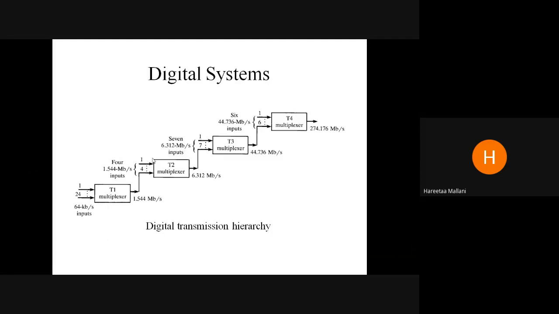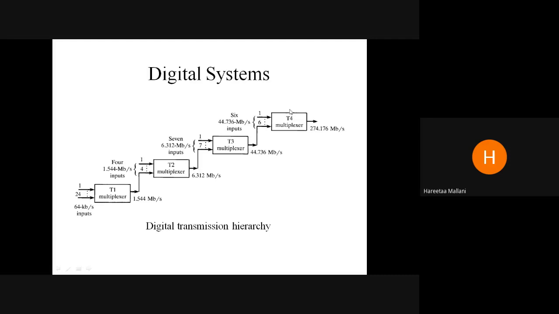So you can see here, after that, again we are using a multiplexer at level T2. 4 signals at a speed of 1.544 megabits per second. The output we have generated is 6.312 megabits per second. Speed has again changed. Again, we have fed to a third multiplexer, a fourth multiplexer.